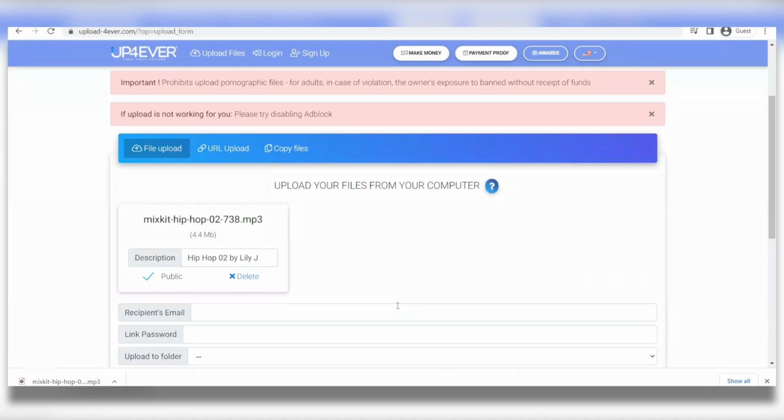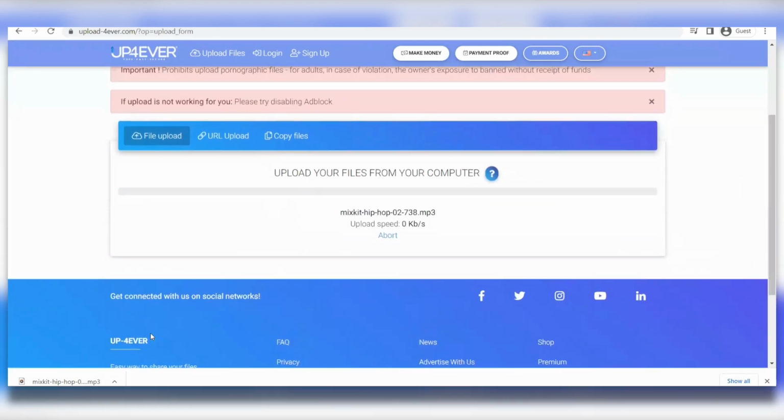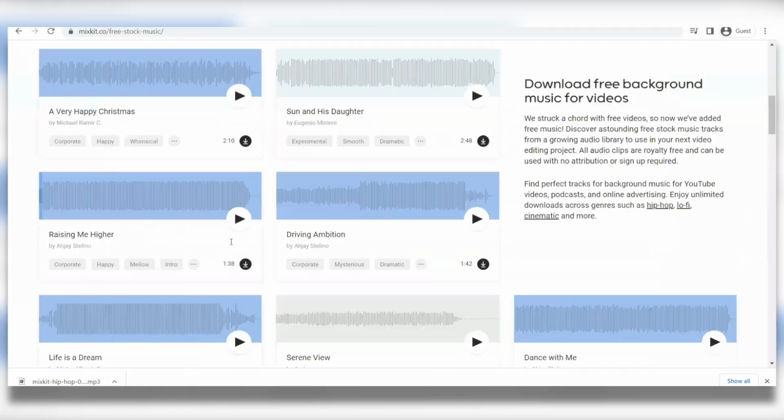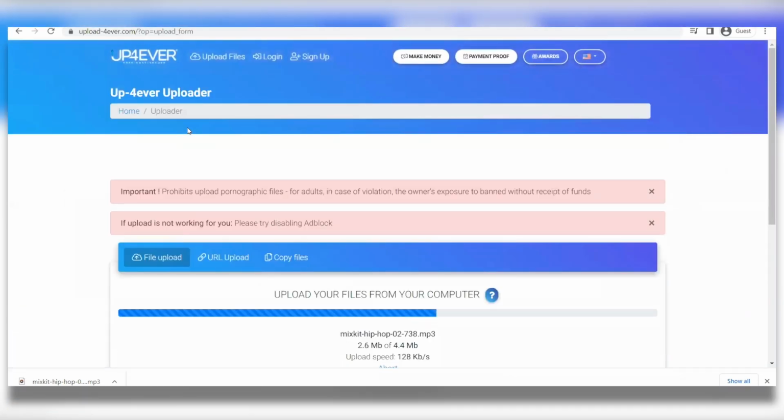And as soon as you've done that, you can click on start download. Wait just a few seconds, and it depends on your internet connection. If it's fast, then the process will be completed right away. And the songs will be uploaded and saved. And the next step is to choose a price for your music file so that every time someone downloads it, you're going to be able to get paid at least $8. Then you're going to do the method as many times as you want. And then you can go back to the Mixkit website, get the music files, and get paid for them. For a long time, if you do this and set everything up correctly, you're going to be making money passively, and that is basically everything.